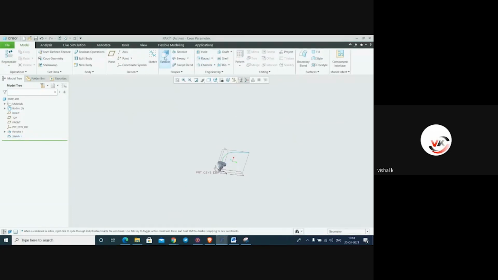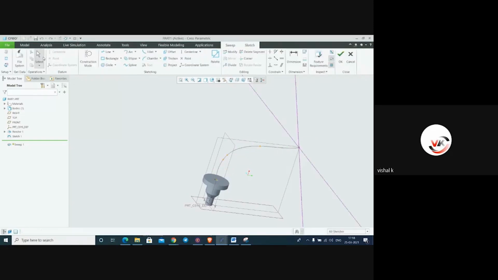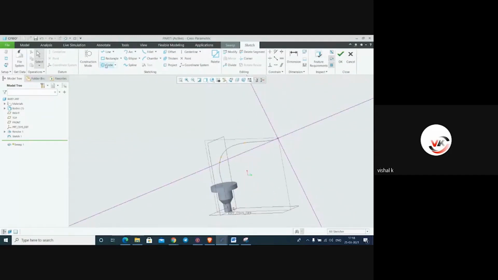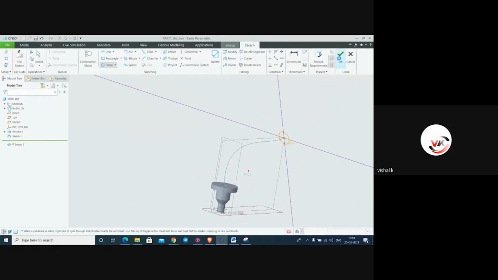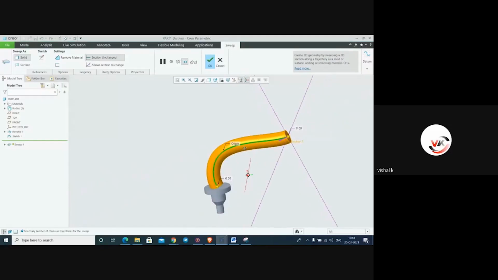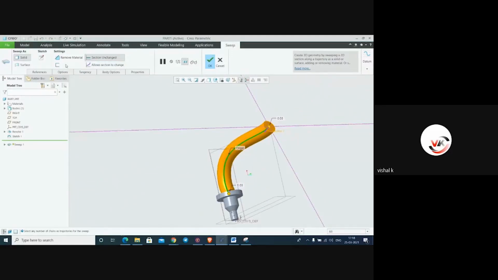And here we have to select this sweep option. Sweep. Go to sketch again. We have to make a sketch on this path. Make it a circle. This circle, and say OK. So like this. If you want to thicken it, you can make it thicken also here.